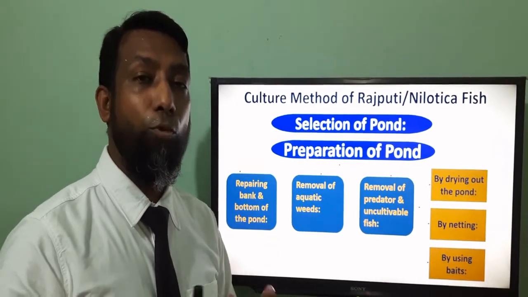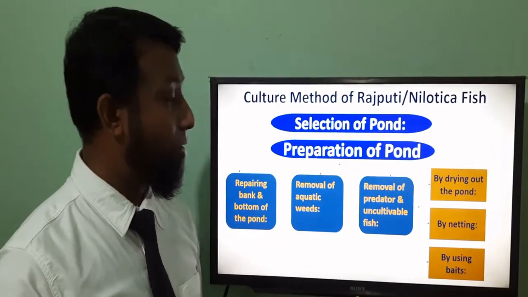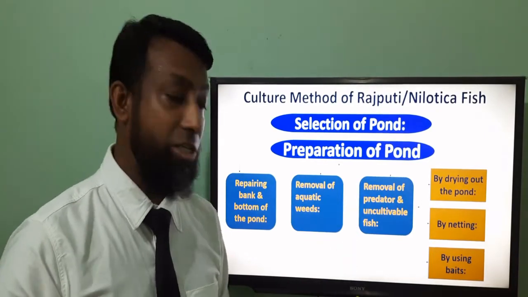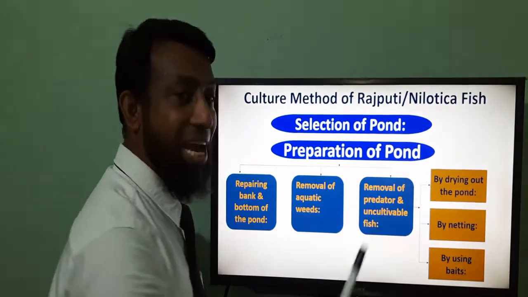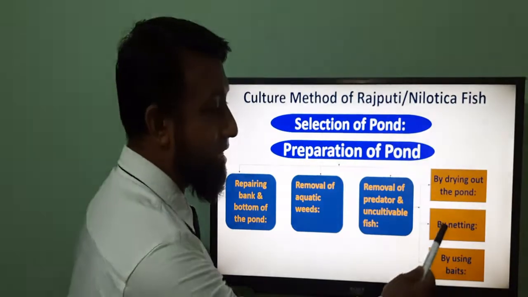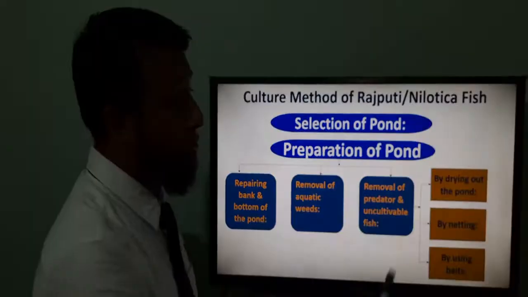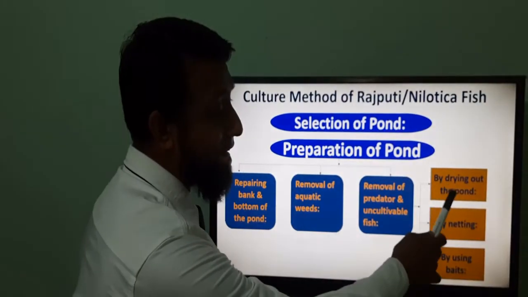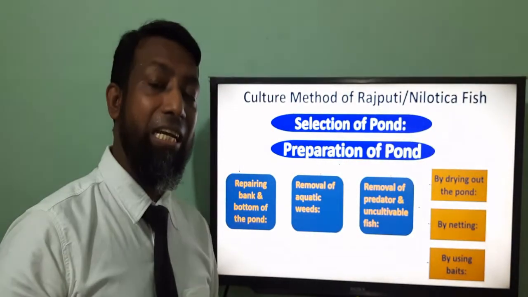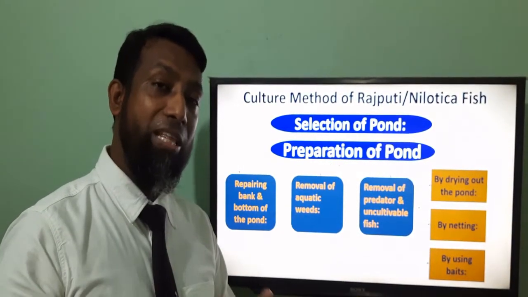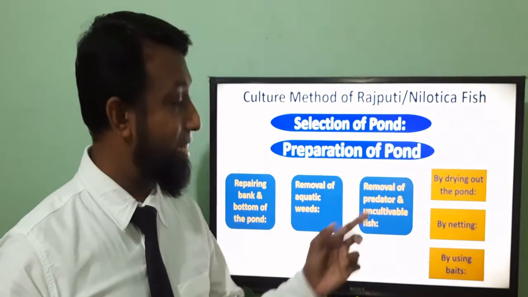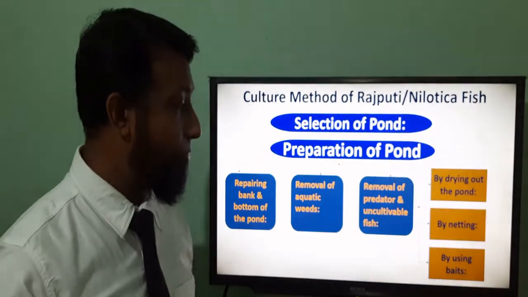There are a couple of ways you can remove the predator or uncultivable fish. First one is by drying out the pond, second one is by netting, and third one is by using baits. The drying out the pond: before you start culturing, remove the water or dry the water from the pond, then easily the predator and uncultivable fish can be removed from the pond.